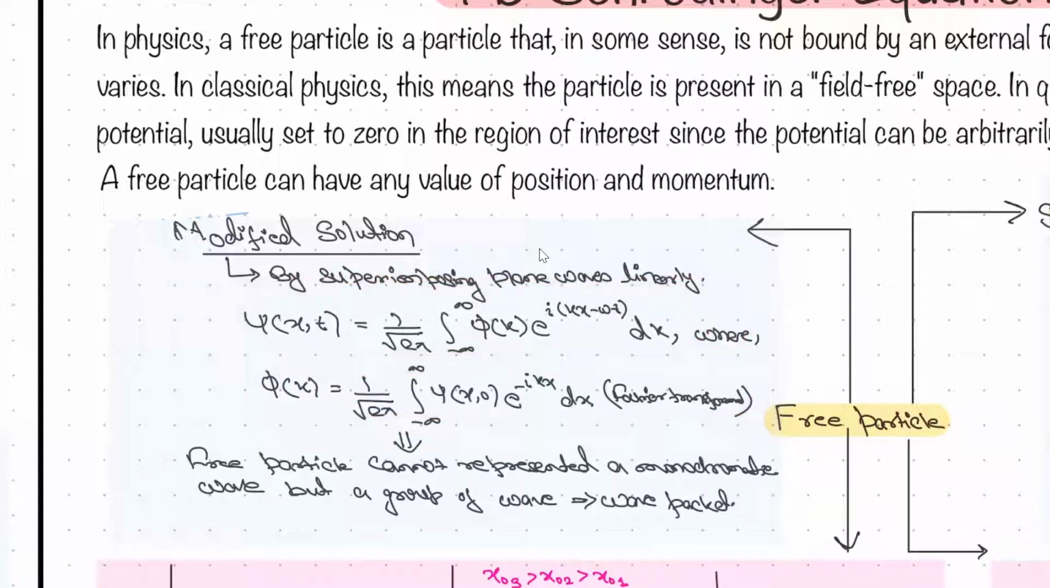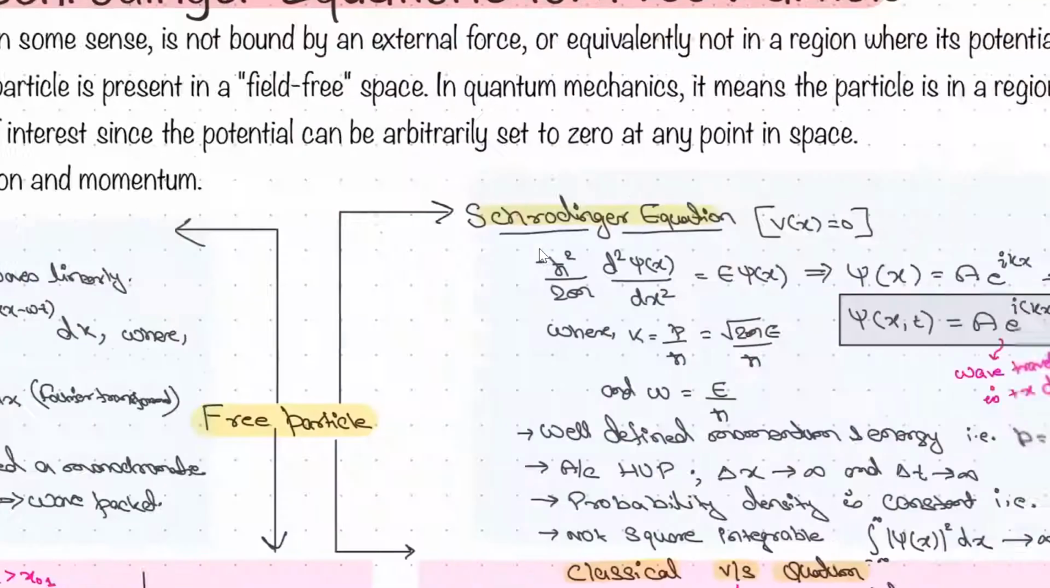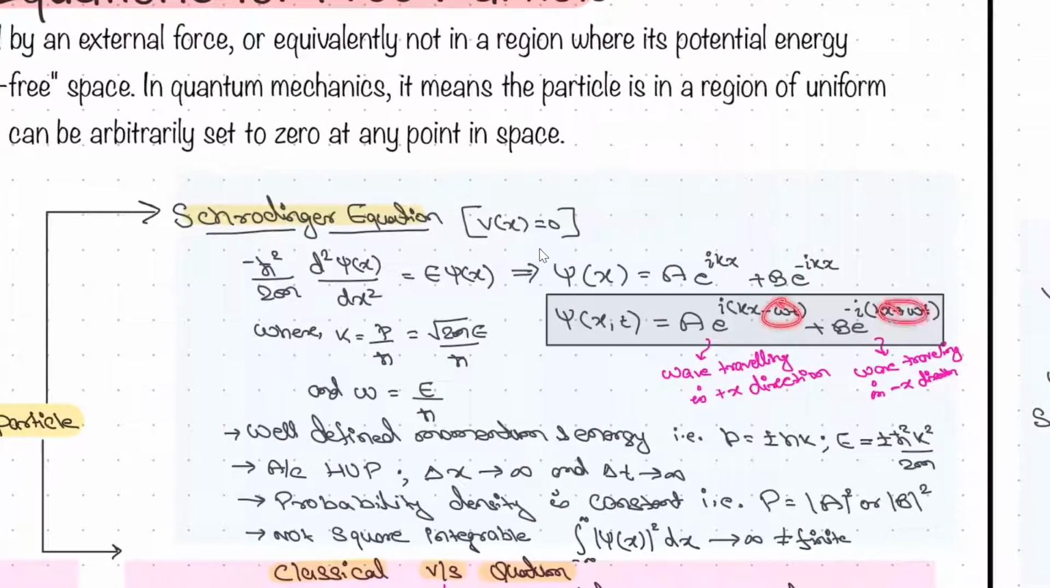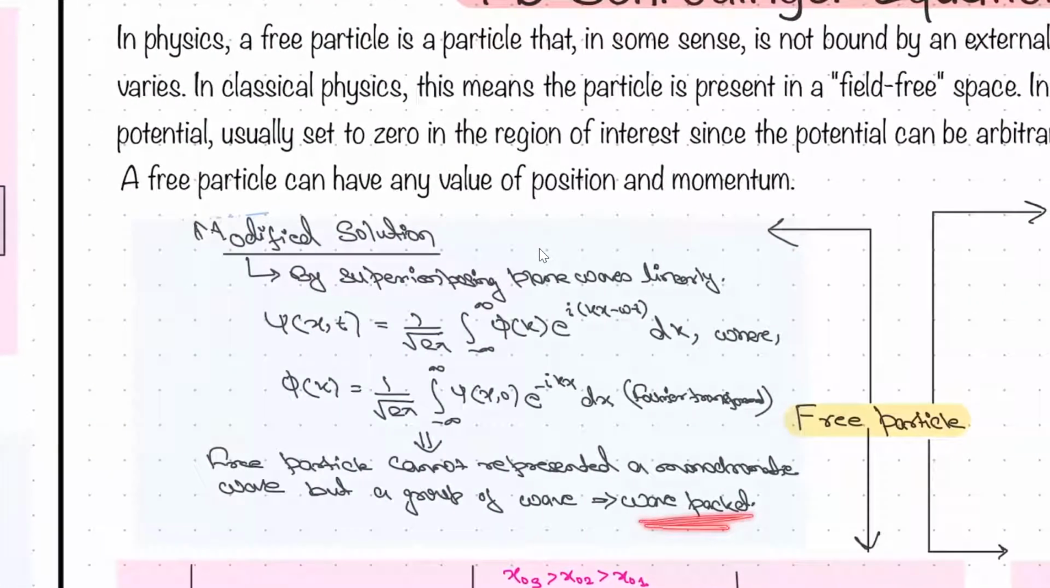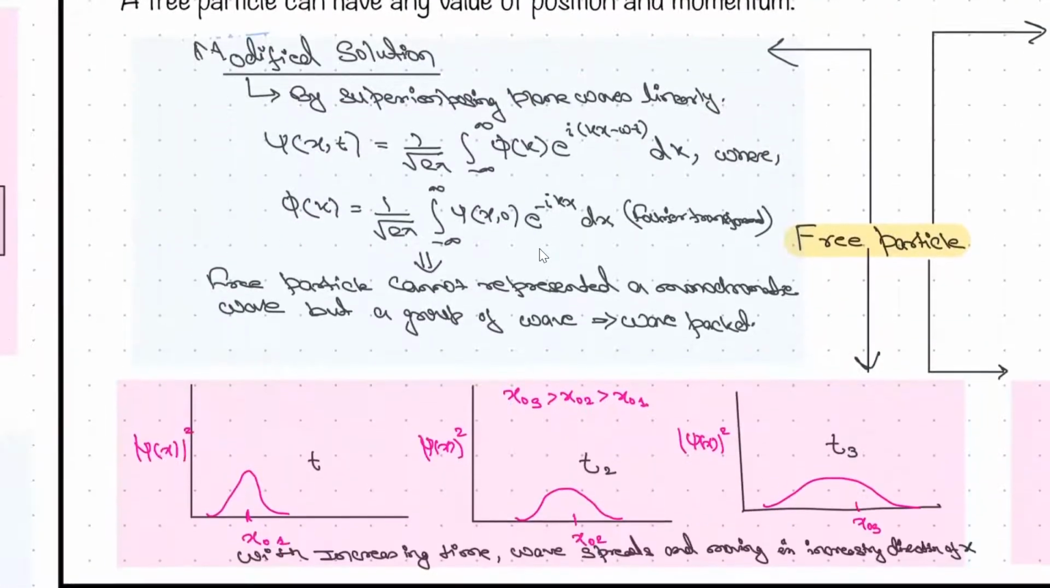The Gaussian wave function will function as a wave packet. Here it is a single monochromatic wave, but a single monochromatic wave will not be there. We will have a wave packet here. That is important in the free particle, right?